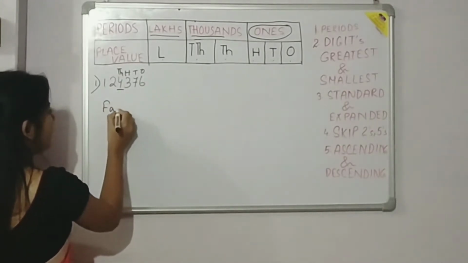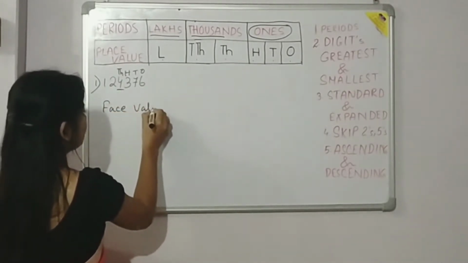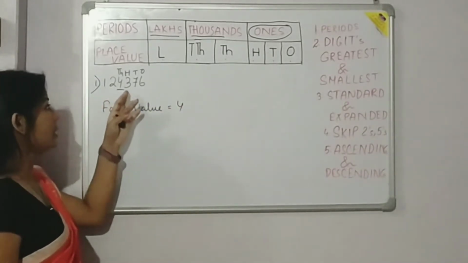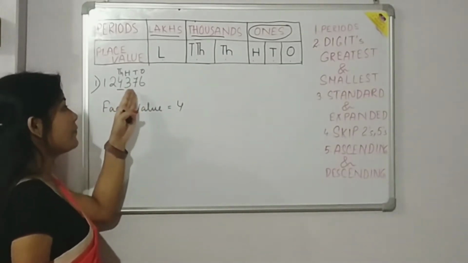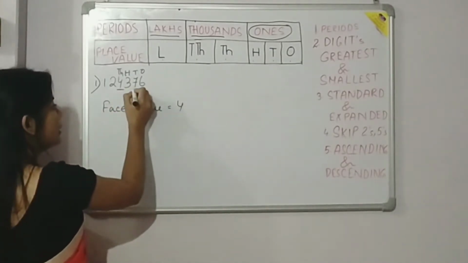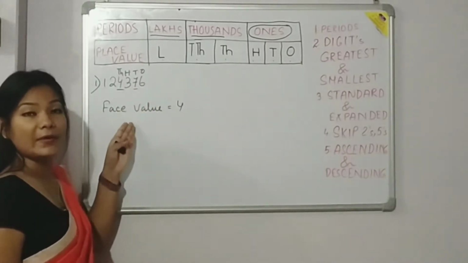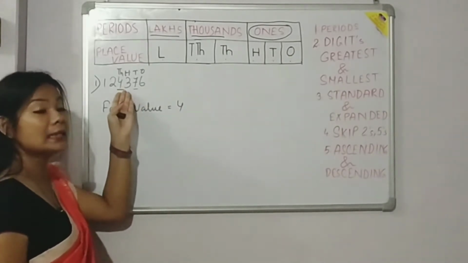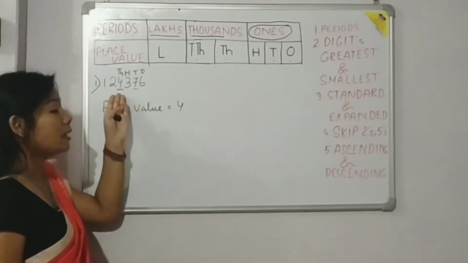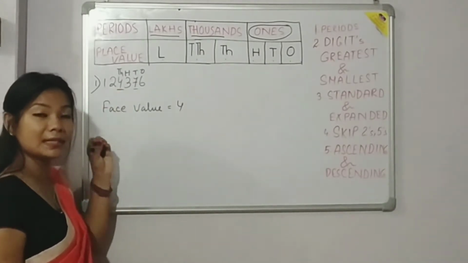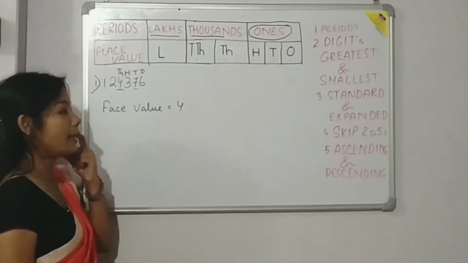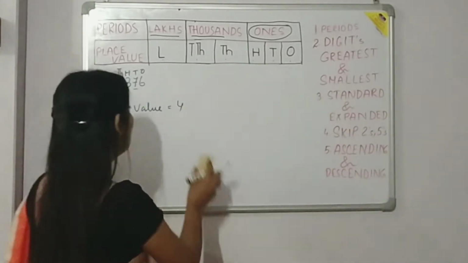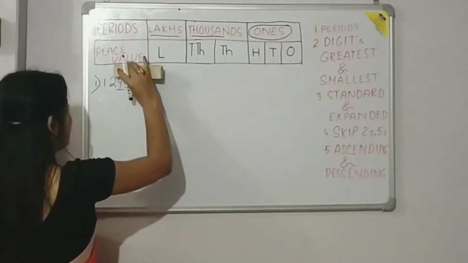So we will write face value is 4. Alright. And if anybody asks to write the face value of tens place, so in tens who is there? 7 is there. So we will write the face value is 7. So what we have understood, face value is nothing but the number itself that is placed in the place value. Alright. So we have understood what is face value, and now we will move towards place value.